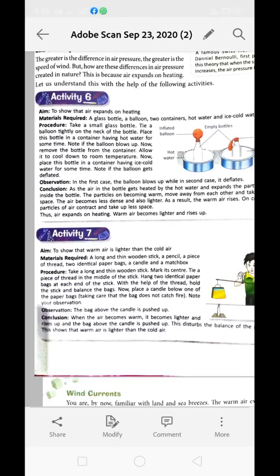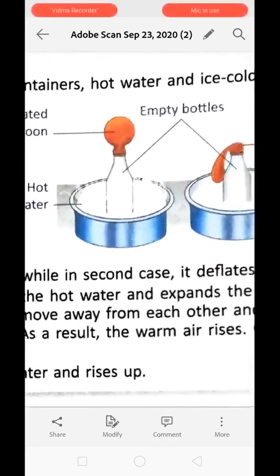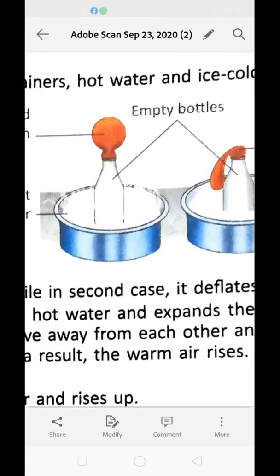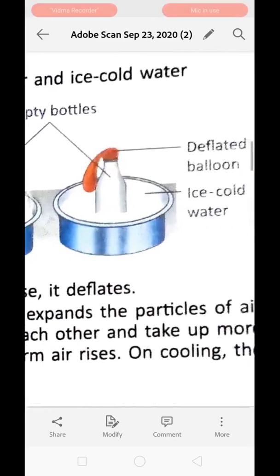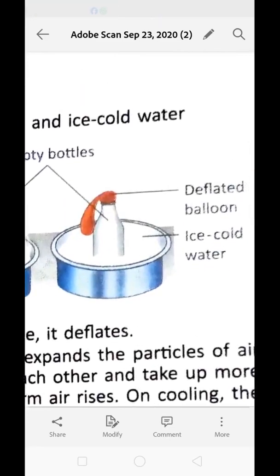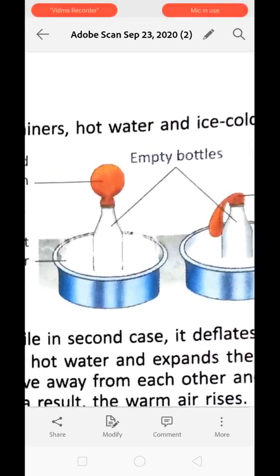I have told you earlier that if an area gets heated, the air expands, but is it really true? Just see in this activity. For performing this activity we need hot water and cold water with a metallic bottle and a balloon. What we have to do is take a small glass bottle or metallic bottle. We will tie a balloon on the neck of the bottle, okay, and then we will place the bottle in a container having hot water. Over here we have placed it, okay. Now we have to keep it in the container having hot water for some time.